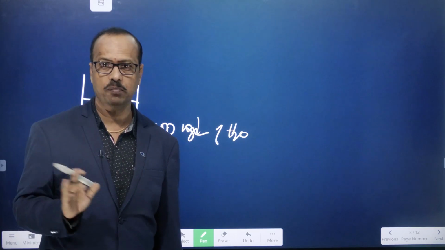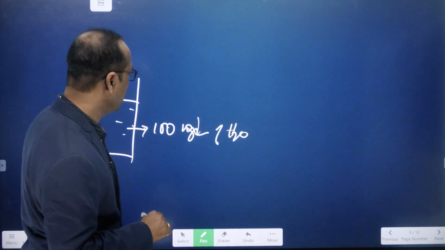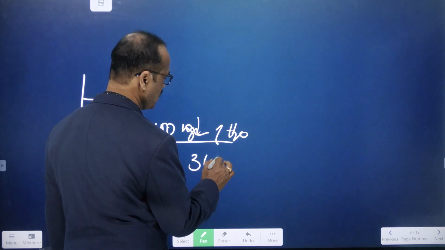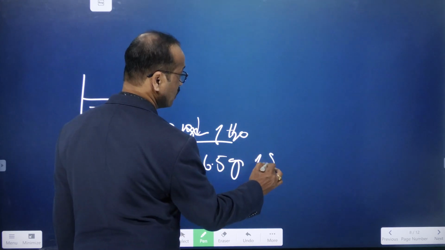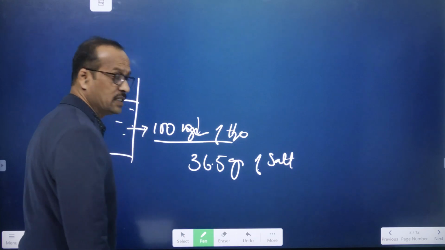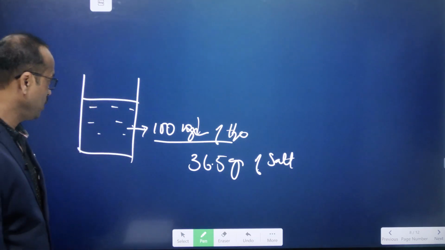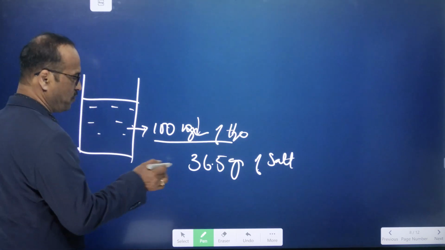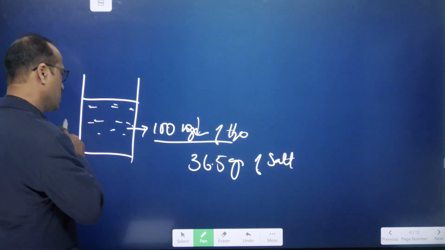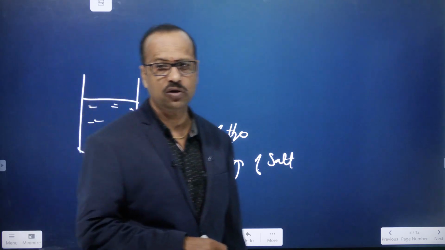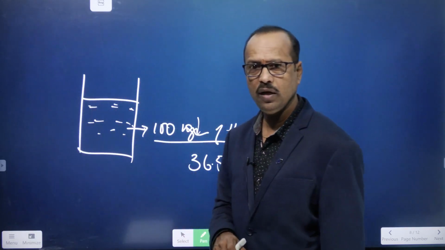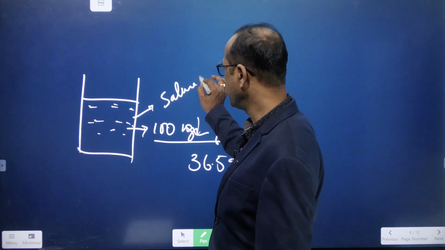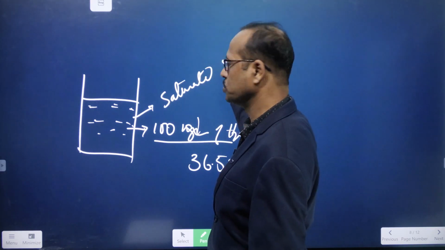Generally, at normal room temperature, 100 grams of water can dissolve approximately 36.5 grams of salt. So if I add 36.5 grams of salt, the total salt will be dissolved. Then it is called a saturated solution.